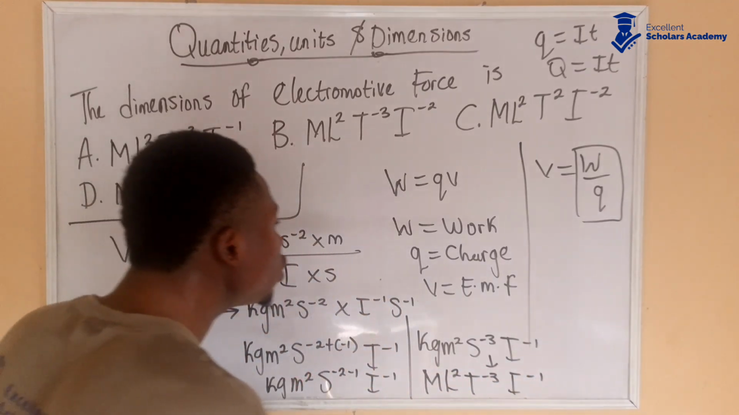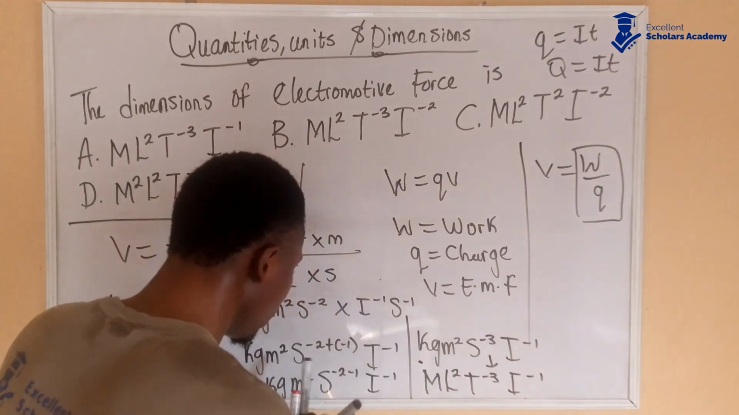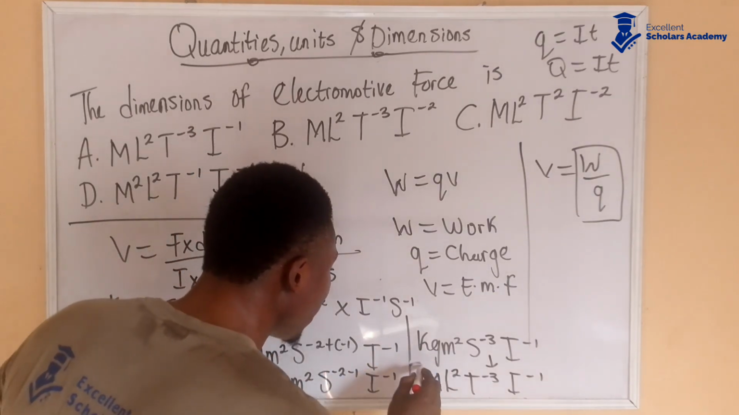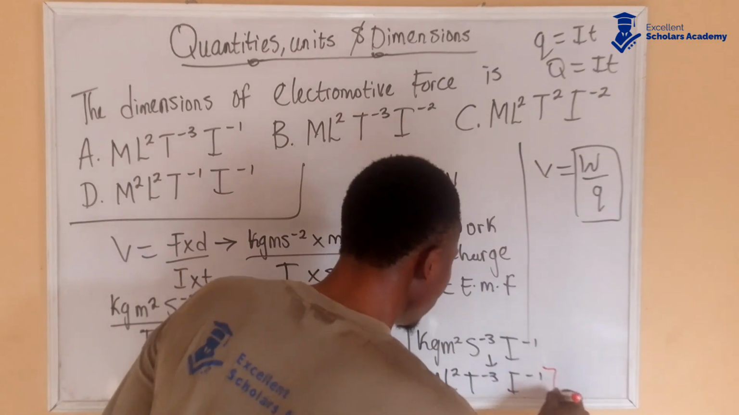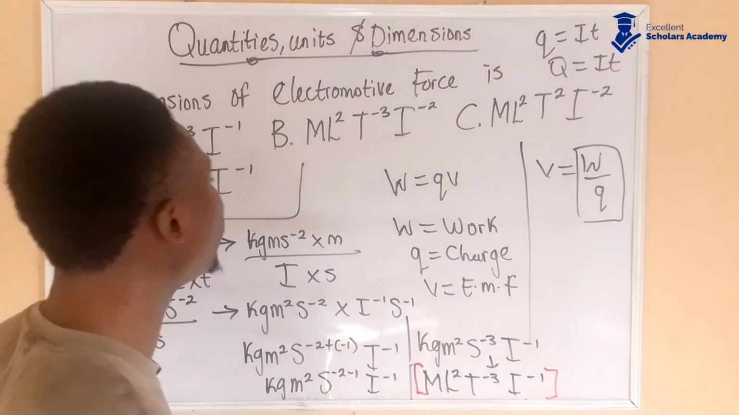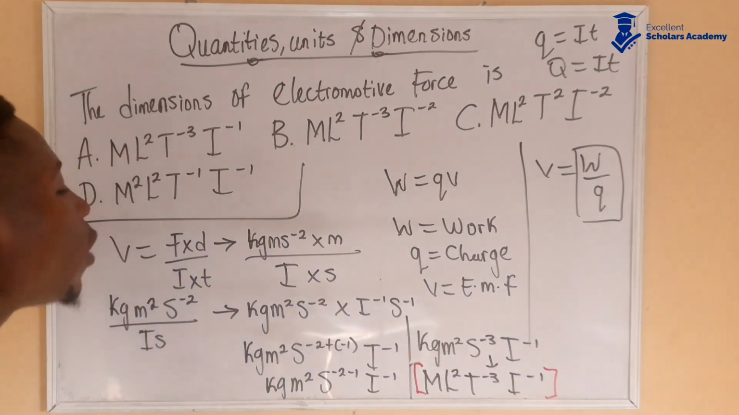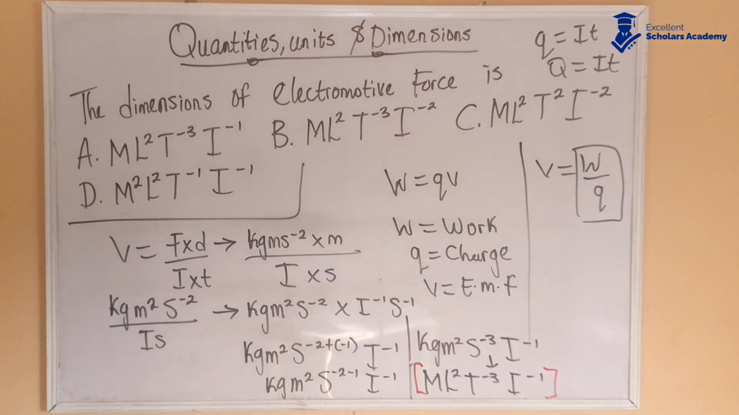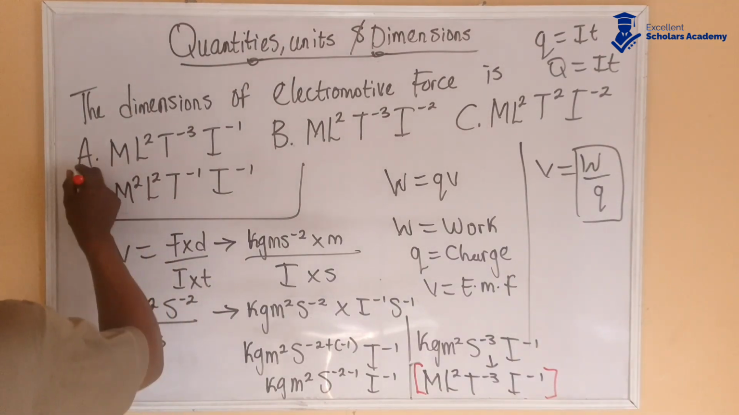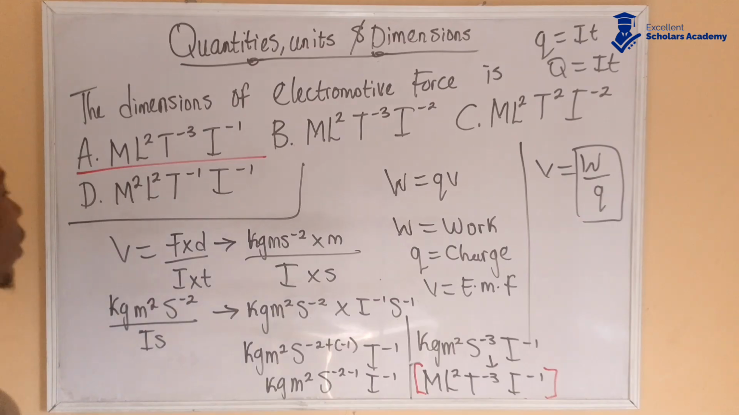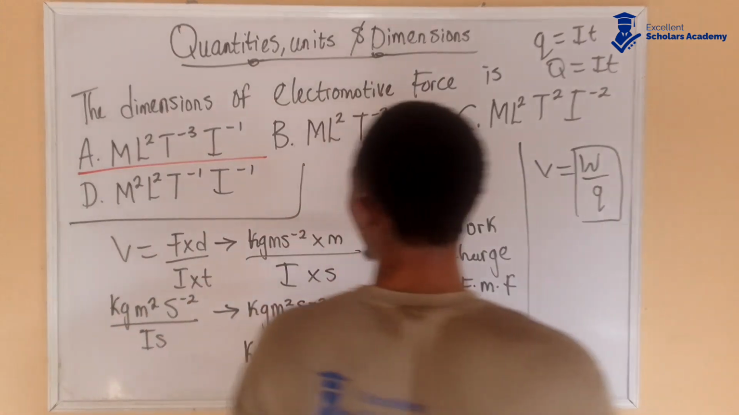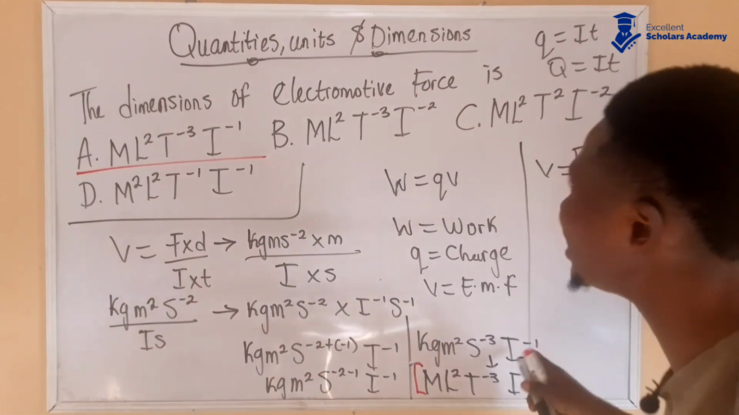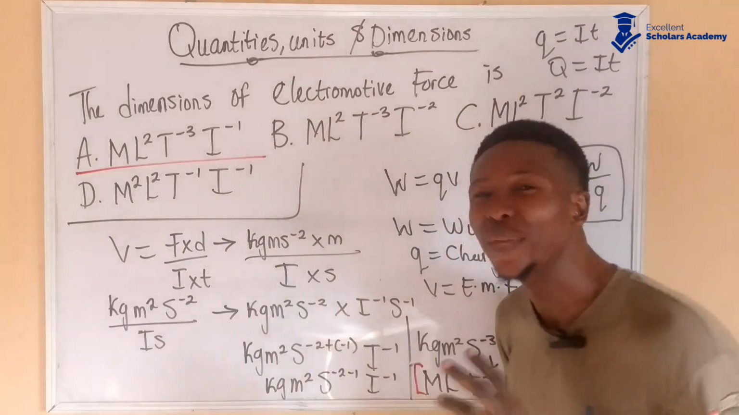So the dimension for electromotive force is M L squared T to the power of -3, I to the power of -1. So which of these options has this? That is option A. So option A is our answer. M L squared T to the power of -3, I to the power of -1 is the dimension for electromotive force.